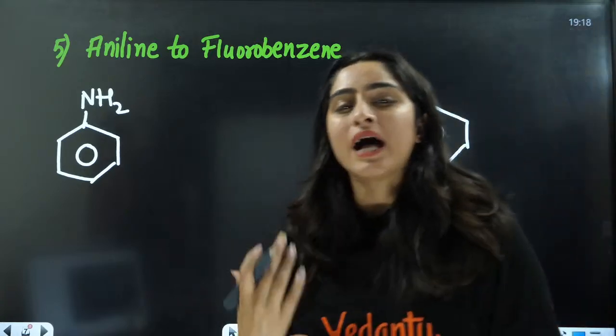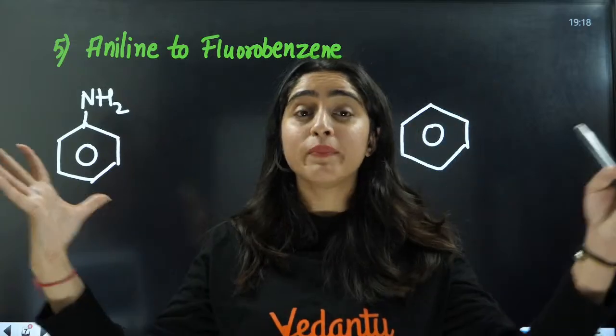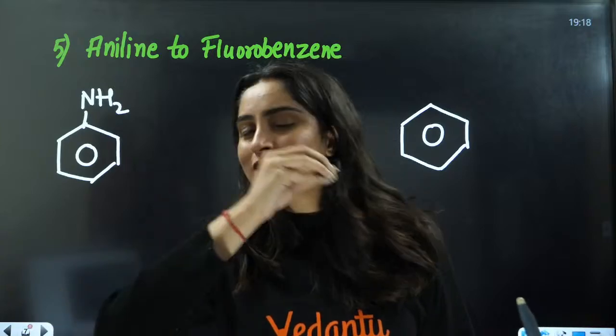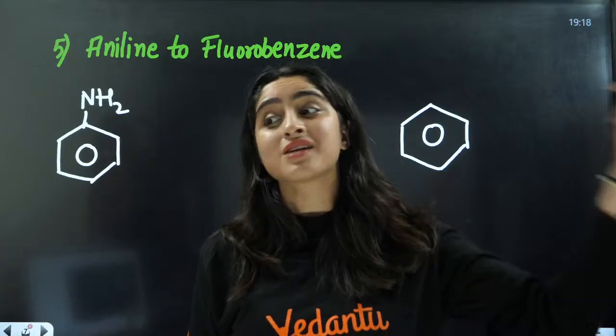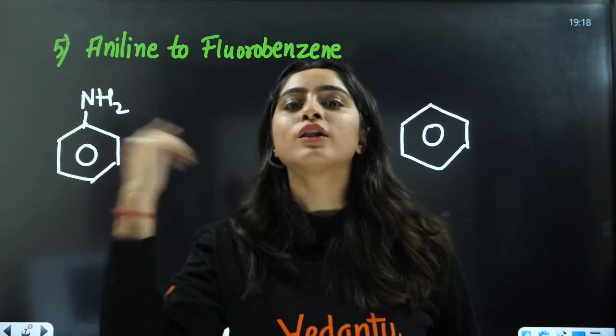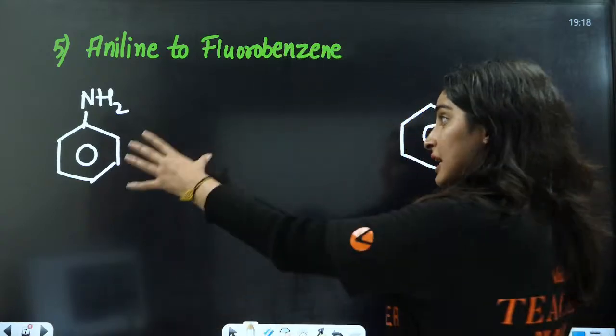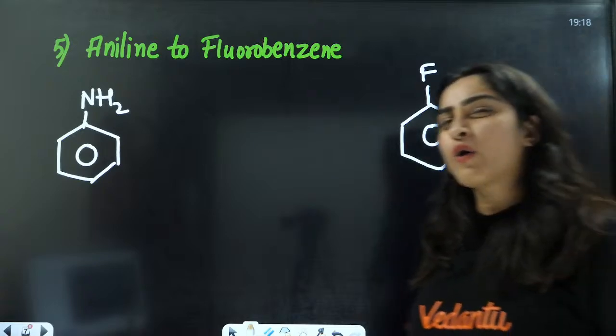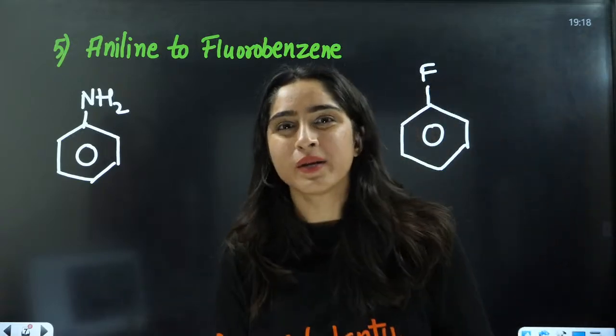If you try to answer in that way, you will be able to recall what you have studied till now, all the reactions that you have studied. So this is aniline. You have to convert it into fluorobenzene. So how can we convert something into fluorobenzene?